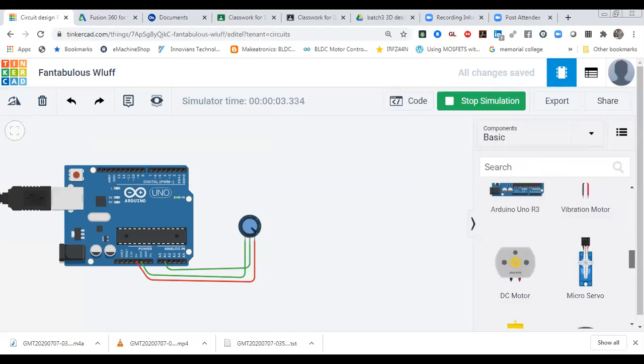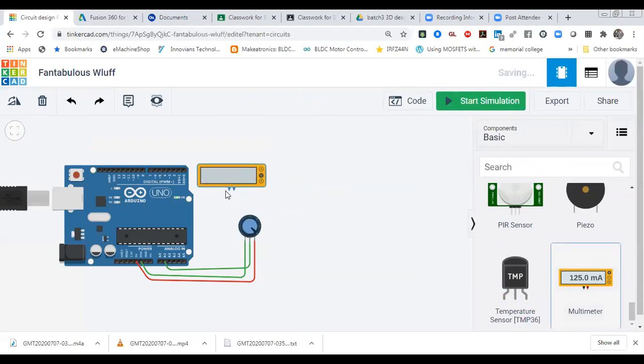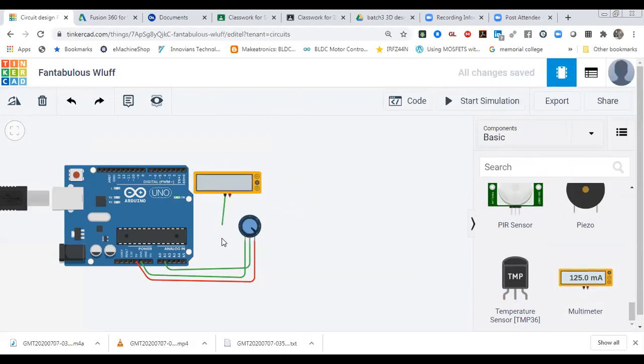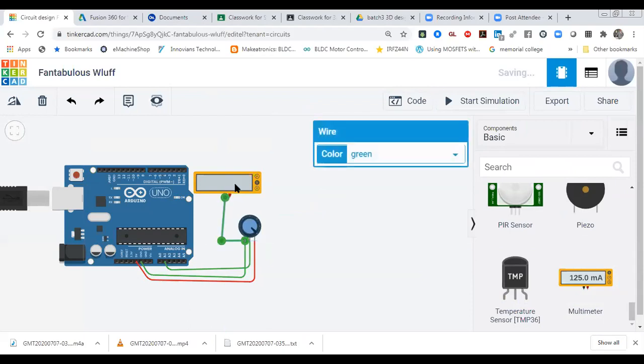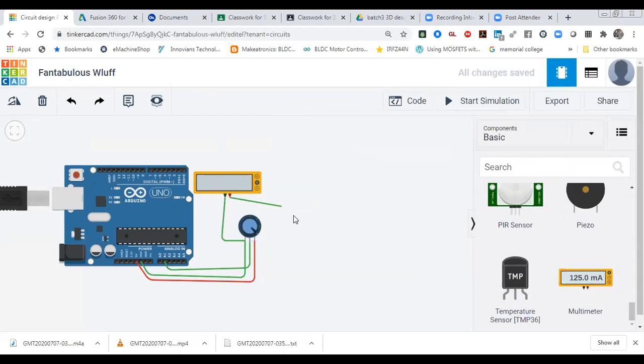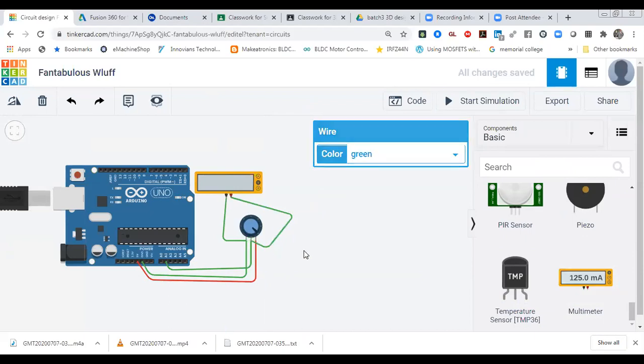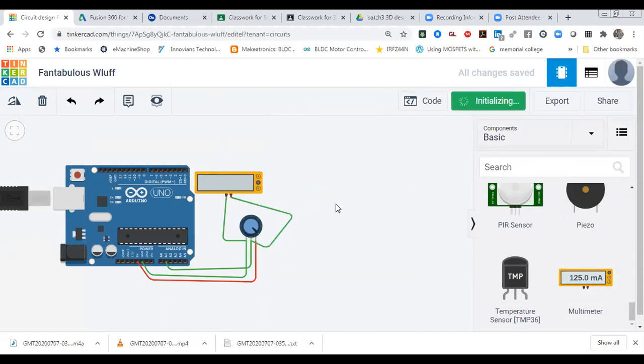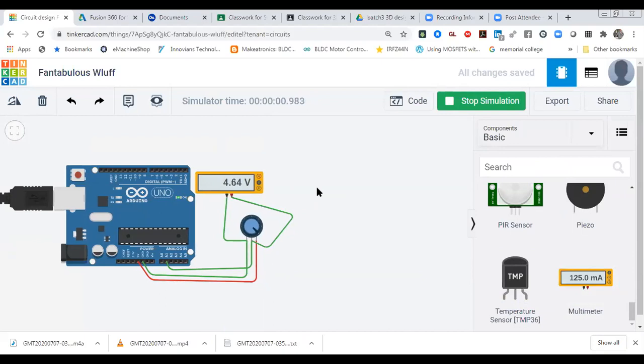You can check it out also. This one we are giving, that is 5 volt. This one is ground, and this one is positive. Sorry, this one is output. So how much output we are getting, you can see it. At maximum you are giving output to this board, that is 5 volt, and minimum that is 0 volt. So you are giving voltage 0 to 5 volt to the Arduino, but it is reading in the format of 0 to 1023.